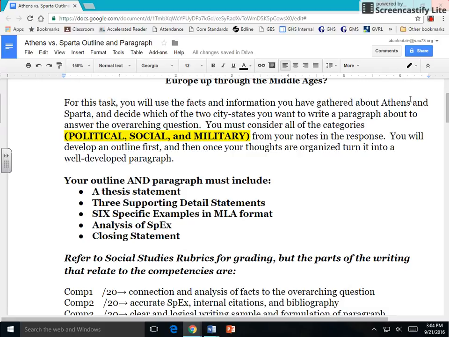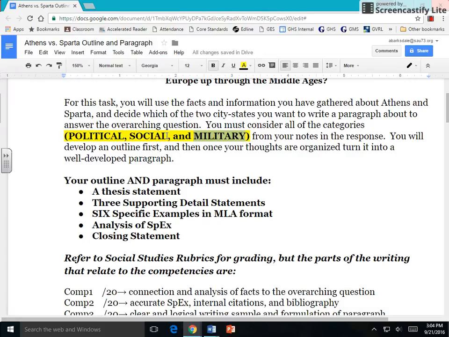Now, I want you to take the evidence that you have and think about how to take a side on that particular evidence. You're going to make sure that your paragraph covers each category. First, political, dealing with the government structures, then social, which can deal with class, the way they treated women, or the education, and finally, military. If you decide to cover education as part of your social, be careful because the Spartan military was also the Spartan education system. So just think about that as if you decide that's going to be your focus.